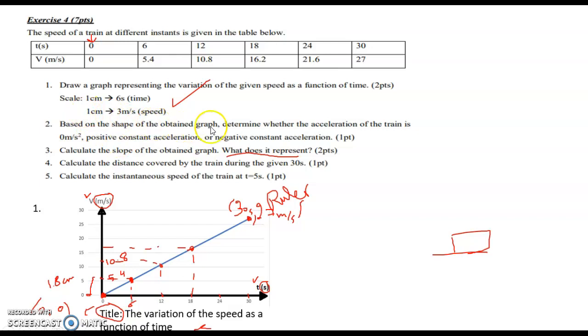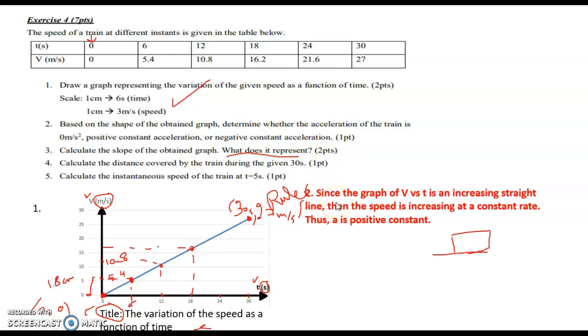Now, based on the shape of the obtained graph, determine whether the acceleration of the train is 0, positive constant, or negative constant. Because V versus T is an increasing straight line, the speed is increasing at a constant rate. Thus, A is positive constant.